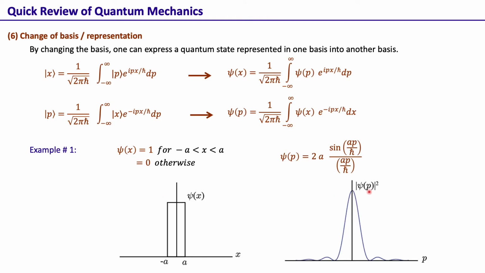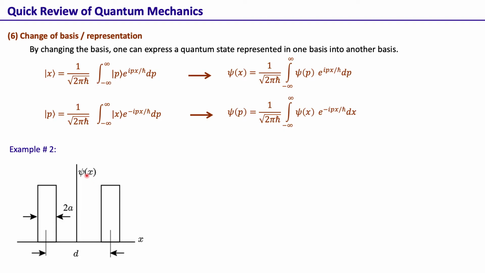So psi of p is the Fourier transformation of psi of x. This is the momentum basis representation, and this is the position basis representation of the same wave function. Now here this is the sinc function that we see quite often when we do diffraction through a single slit.